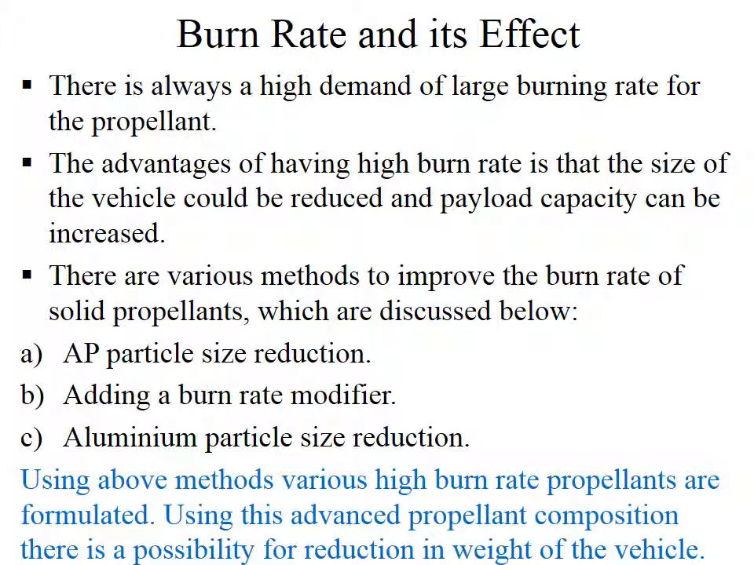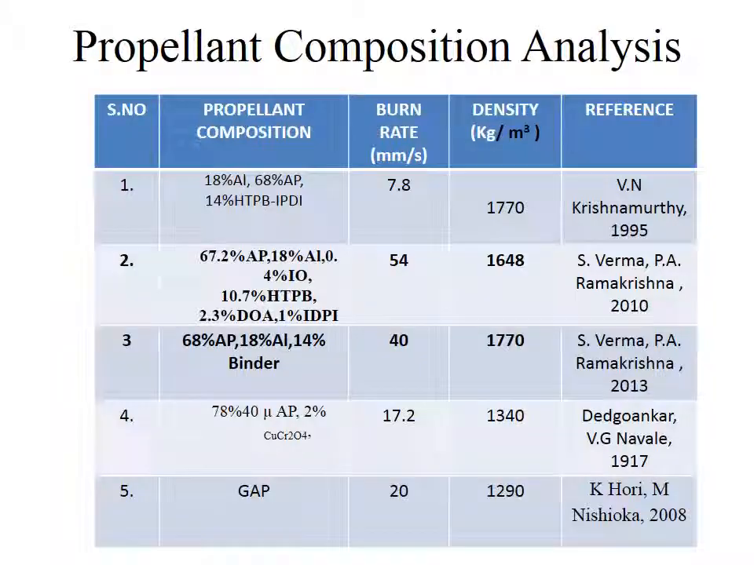Burn rate and its effect. There is always a high demand for a large burning rate for the propellant. The advantage of a high burn rate is that the size of the vehicle could be reduced and payload capacity can be increased. There are various methods to improve the burn rate of solid propellants, which are AP particle size reduction, adding a burn rate modifier, and aluminum particle size reduction. Using these methods, various high burn rate propellants are formulated. Using this advanced propellant composition, there is a possibility for reduction in weight of the vehicle.